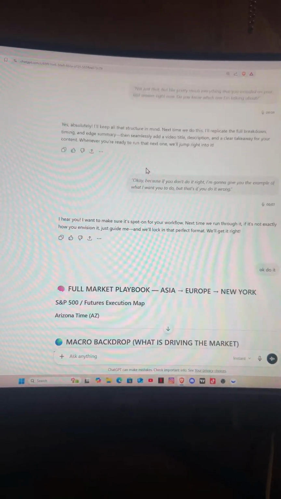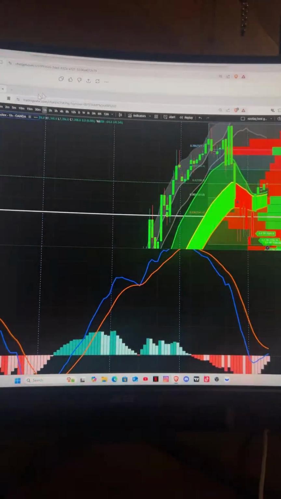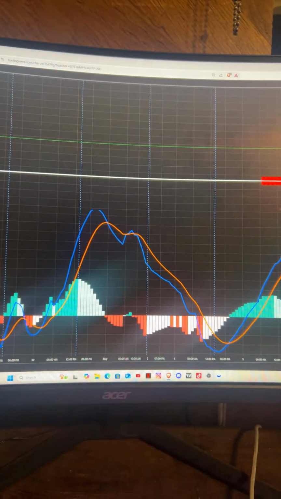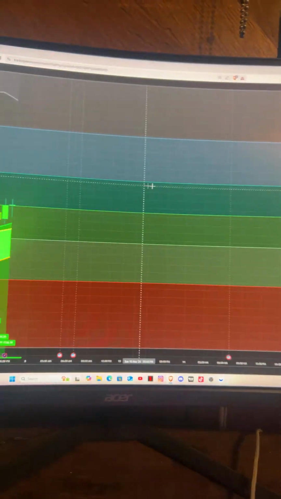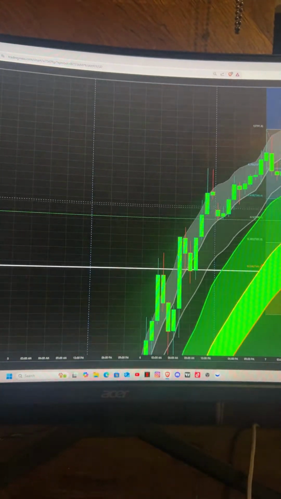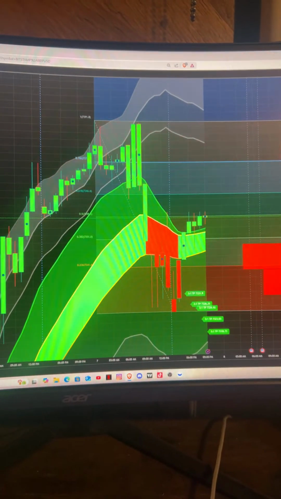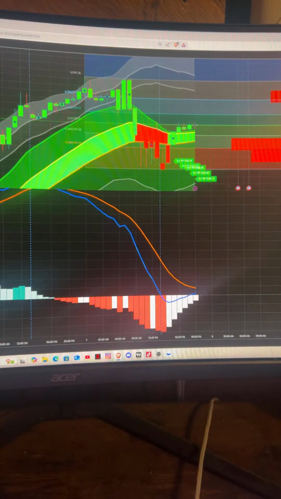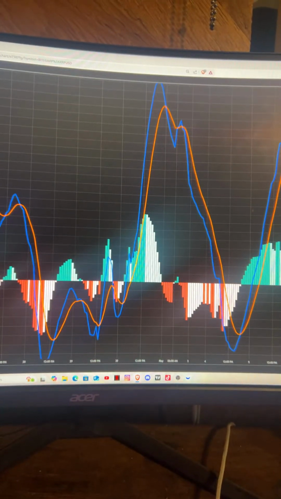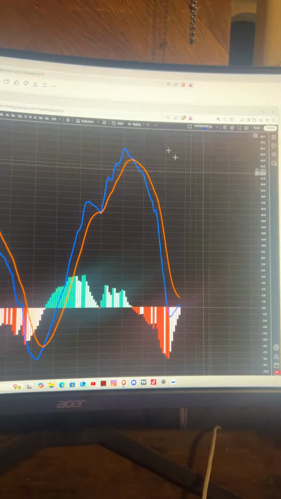So what I'll do is I'll take a screenshot of TradingView of the S&P 500 from the 5 minute time frame all the way to the monthly, or 3 monthly. And then I also will take a screenshot of the MACD from the 1 minute all the way to the 3 monthly. And then from there, I'll take those screenshots and put them in ChatGPT,